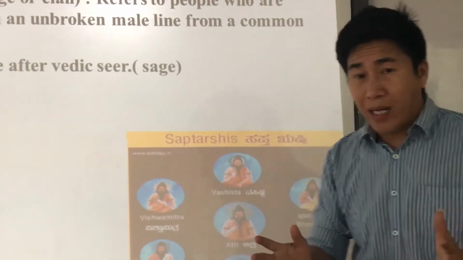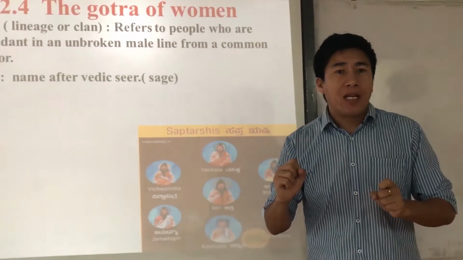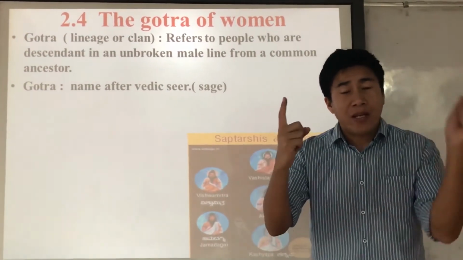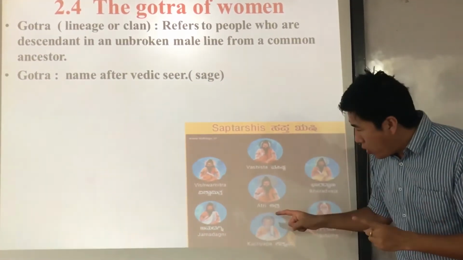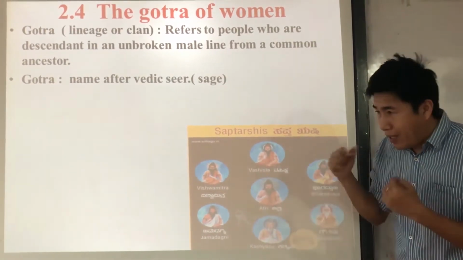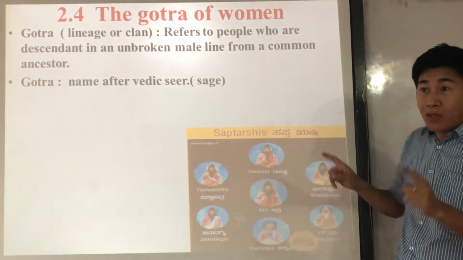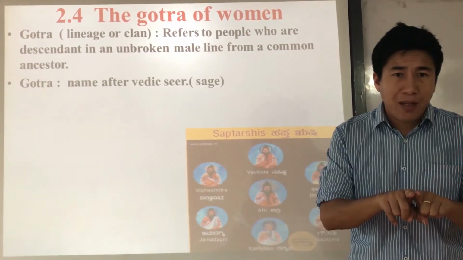Now, let me tell you one example. Suppose there was a boy called Suresh, and another called Ramesh. If Suresh's common ancestor is from the Atri Gotra, and Ramesh is from the Bharadwaj Gotra, that means they are not brothers. They are not siblings, right?